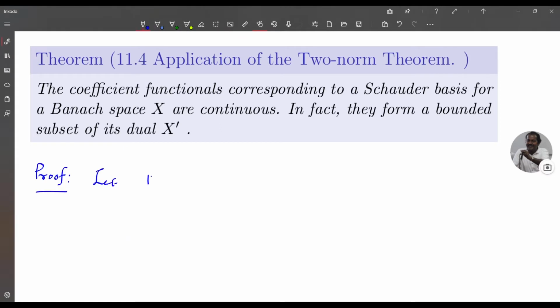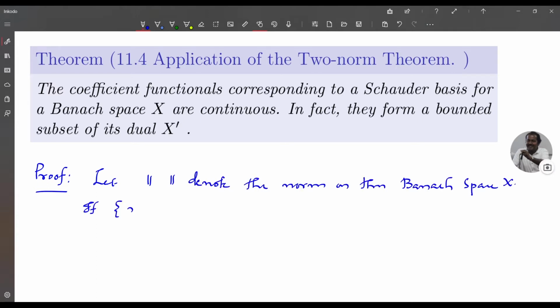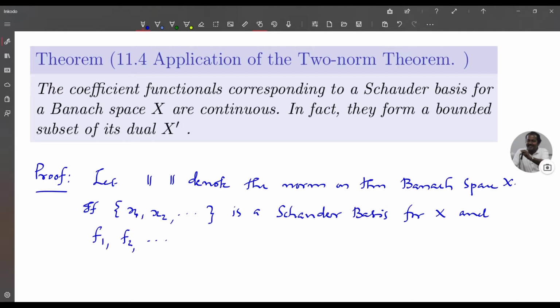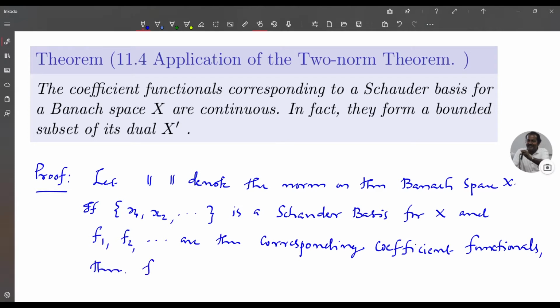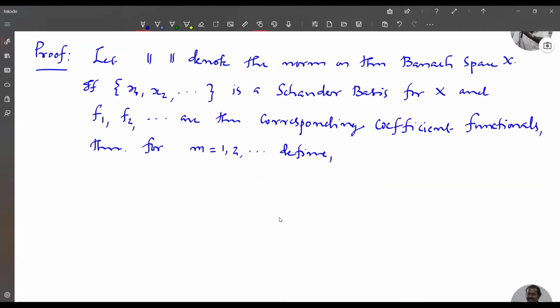Proof. Let norm denote the norm on the Banach space X. If x1, x2, etc. is a Schauder basis for X, and f1, f2, etc. are the corresponding coefficient functionals, then for m equal to 1, 2, etc., define Fm of x equal to f1 of x into x1 plus f2 of x into x2 plus etc. plus fm of x into xm for x in X.